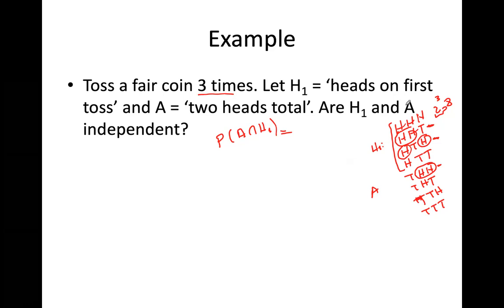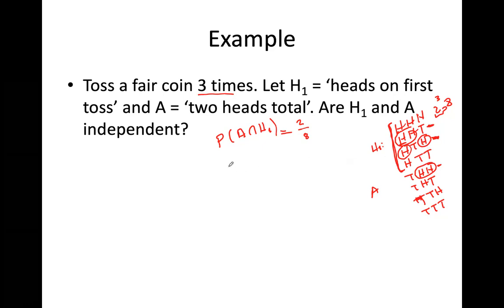But when I know that heads on first toss, I should look at this one right now, and these are going to be my intersection. Okay, so 2/8 will be my probability of obtaining heads on first toss and 2 heads total. Okay, so out of 8 possible outcomes, 2 of them will have heads on first toss and 2 heads together.